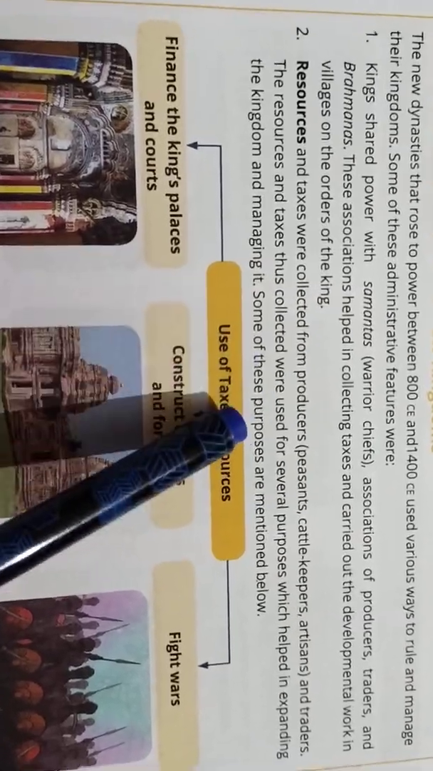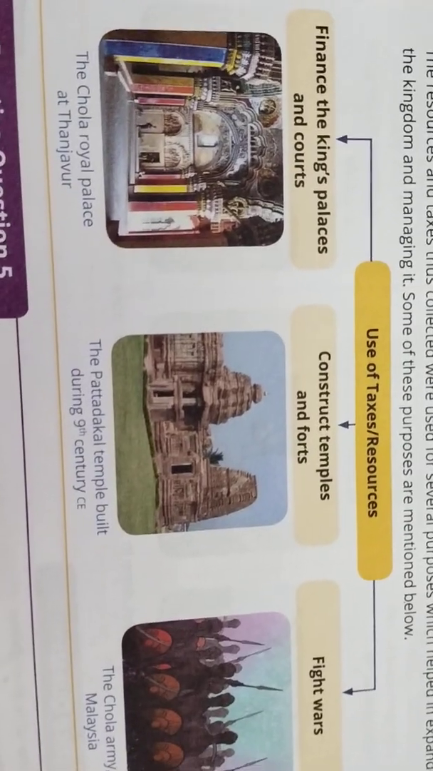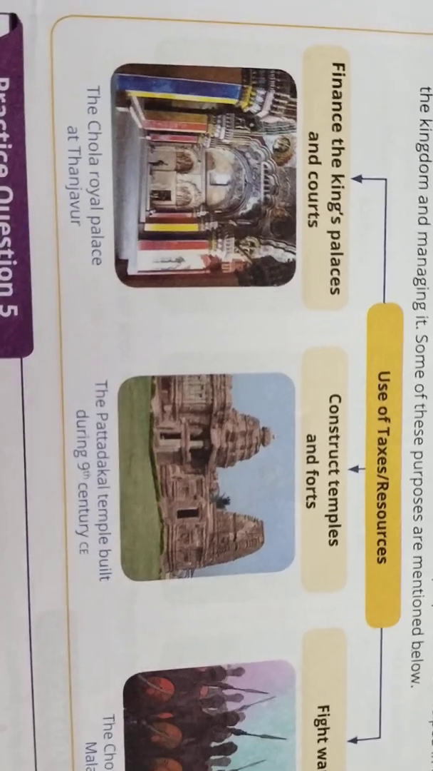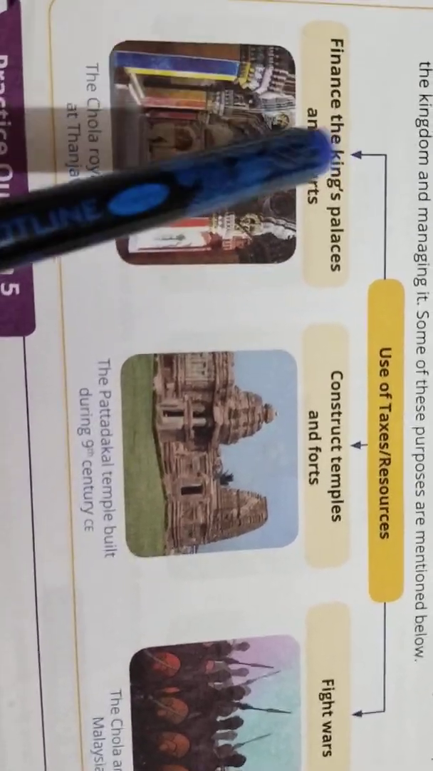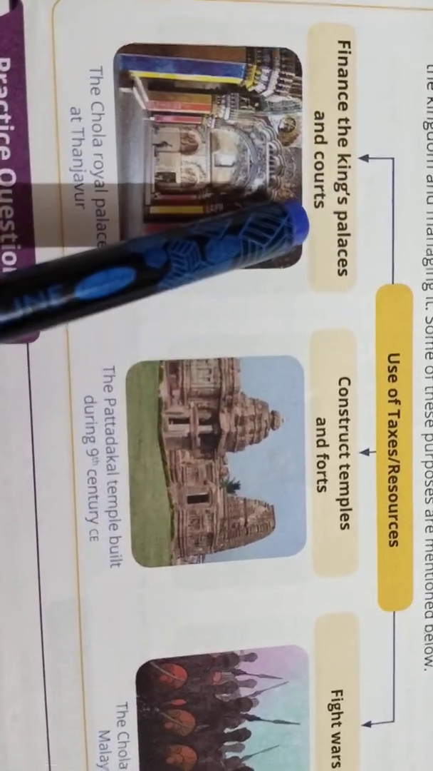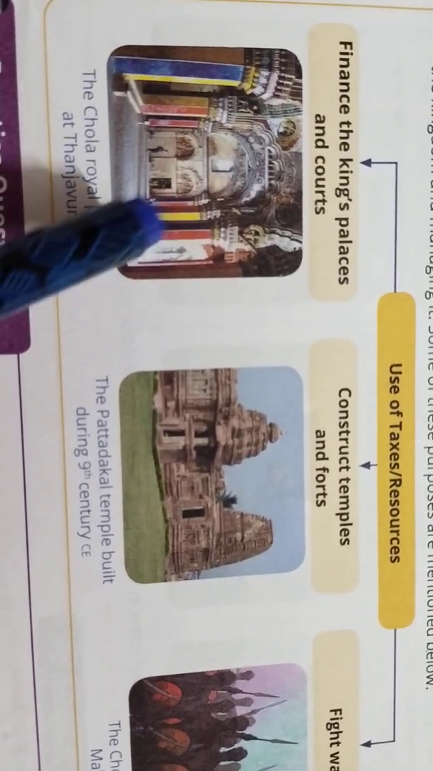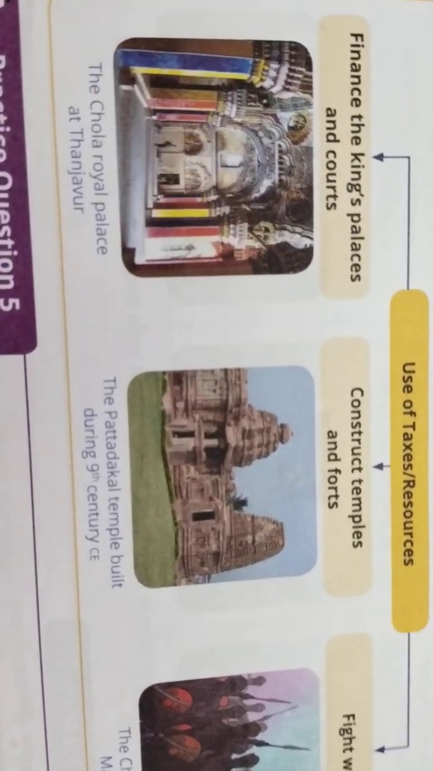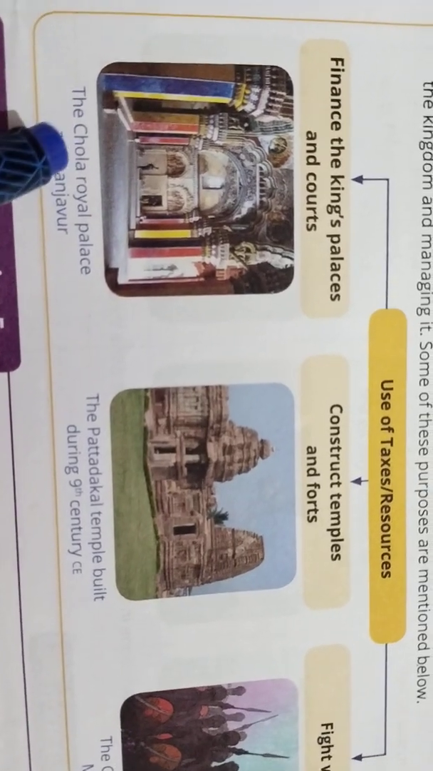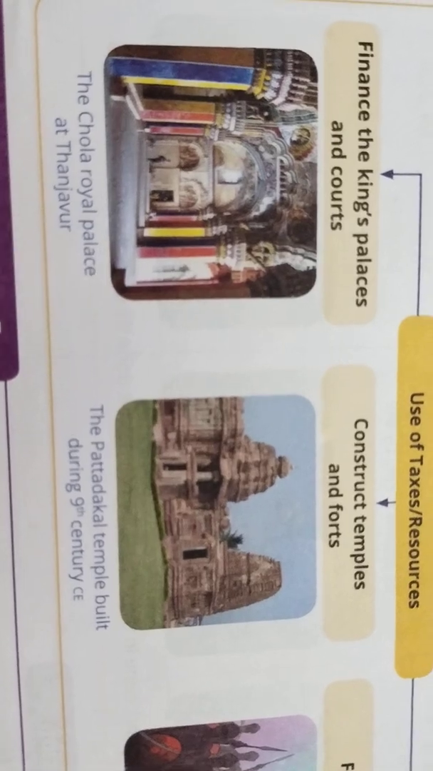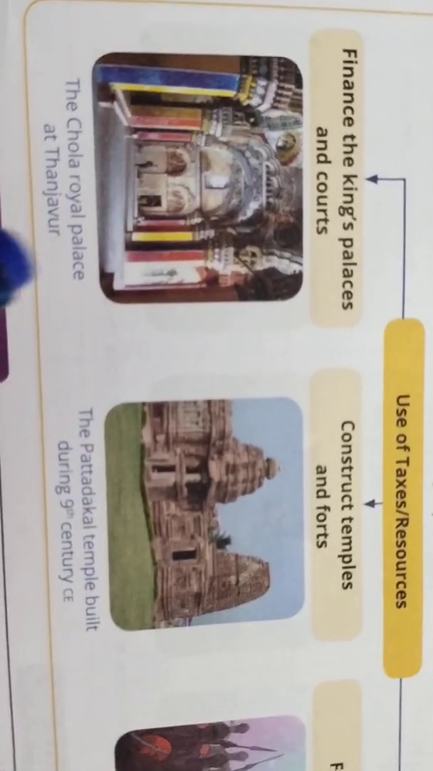The purposes are mentioned below. Here you can see they use the taxes and resources for these purposes. For what? To finance the king's palaces and courts. This is the Chola royal palace at Tanjavur. If you go to Tanjavur even now, you can see this royal palace.